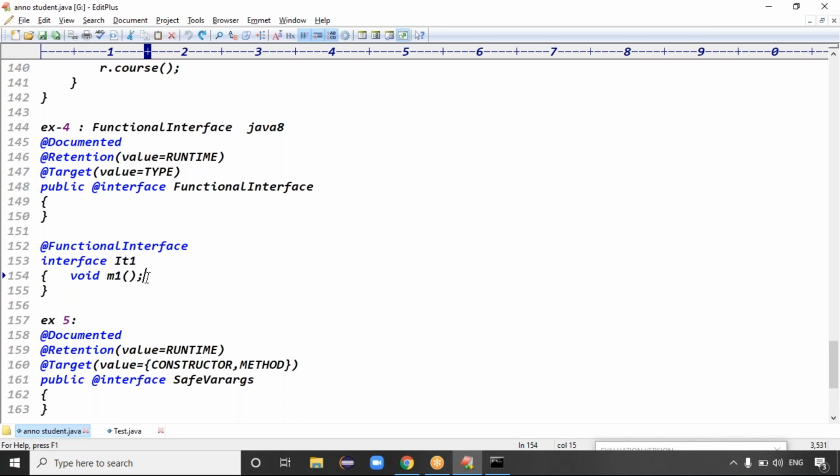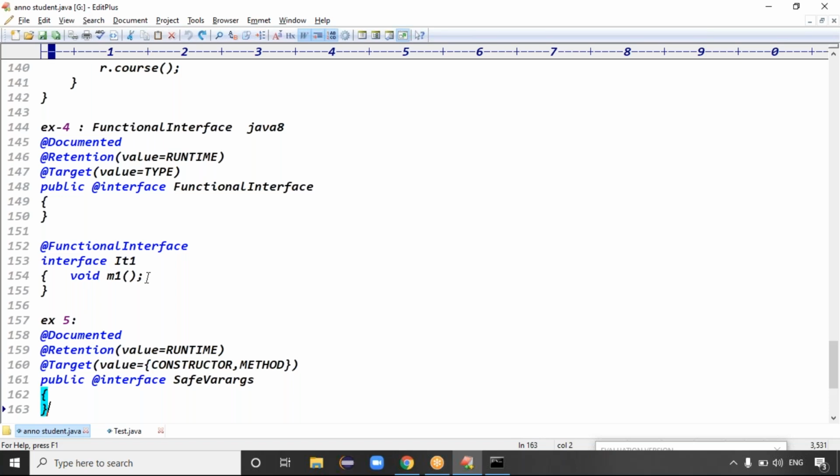The compiler cross-verifies whether it is a valid interface or not. If it is satisfied, no problem; if not, the compiler itself gives the information.